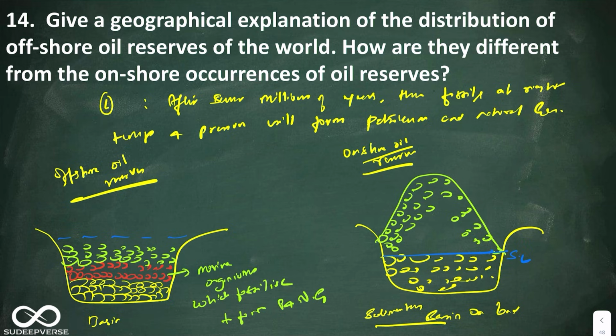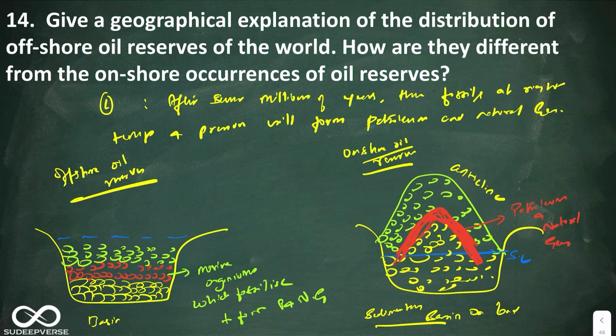Now these marine organisms which are fossilized to form petroleum and natural gas are very light, lighter than water. Because they are lighter than water, they will rise and they will start depositing like this. Look at this, they will start depositing like this, and below that there will be sedimentary rocks again. Look at this. So this uplifting of the sediment from the basin is what is known as anticline. This is anticline. Syncline will always be depression, anticline will always be the uplifting part. Okay, so this anticline will always have petroleum and natural gas.